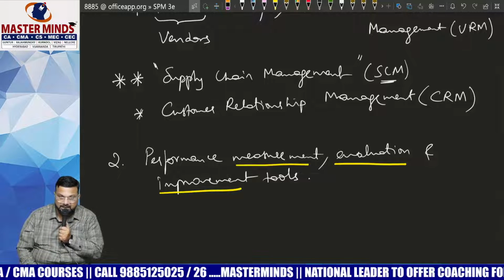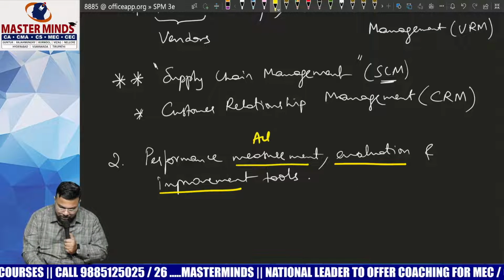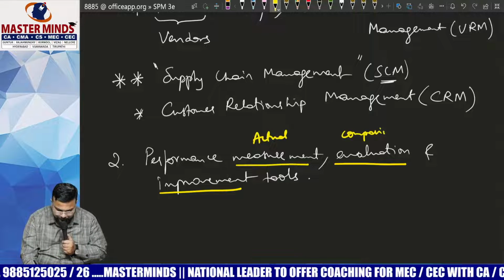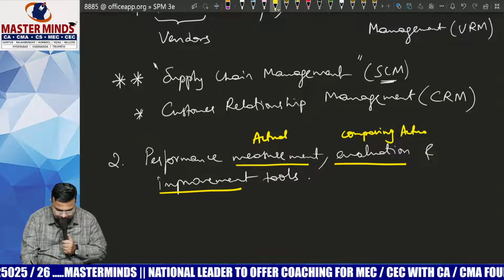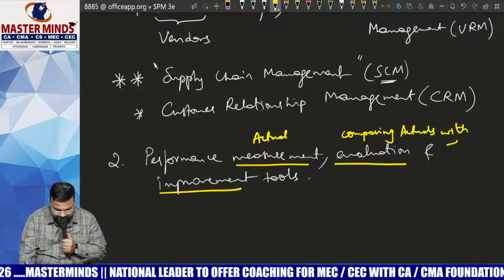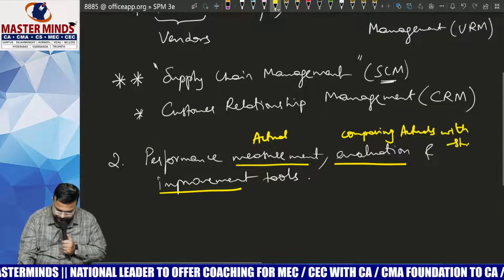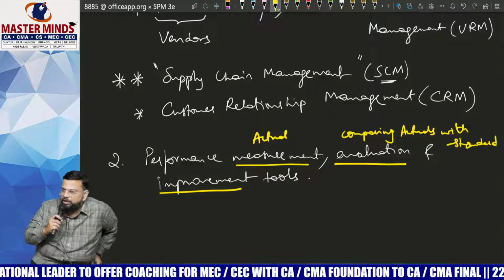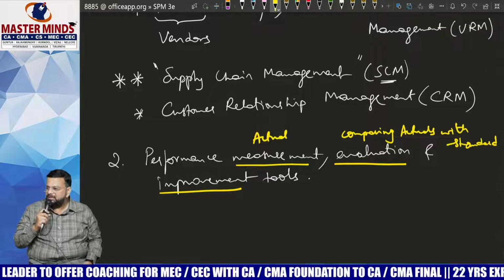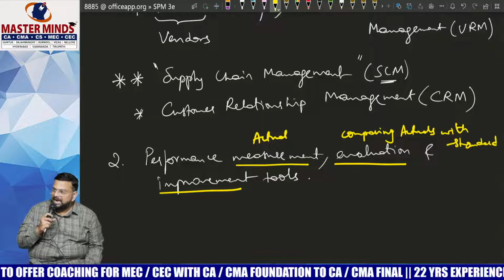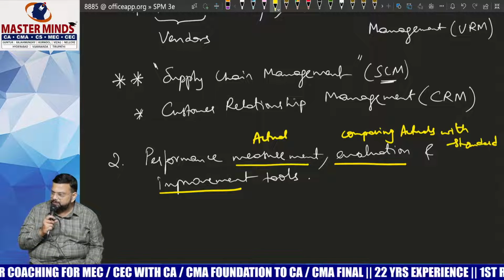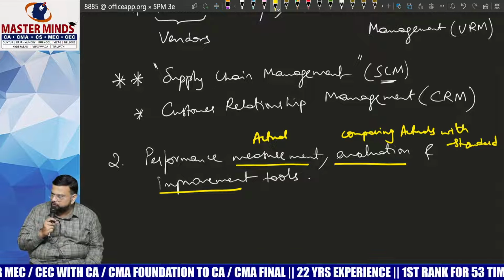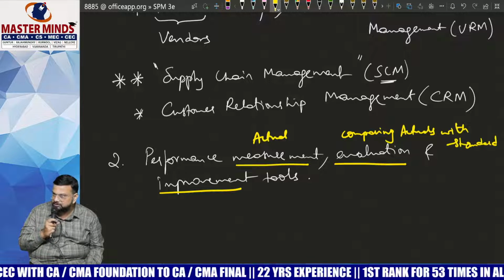Am I clear, Nana? By measuring, you will come across actuals. Evaluation means comparing actuals with standard. That is called evaluation. We will evaluate your results. Results means nothing but grand average. The minimum grand average that you should get is 60%. Are you getting 60% or less than that? If it is less than that, then we have to come up with some improvement tools. If it is more than 60%, no need to worry about it.